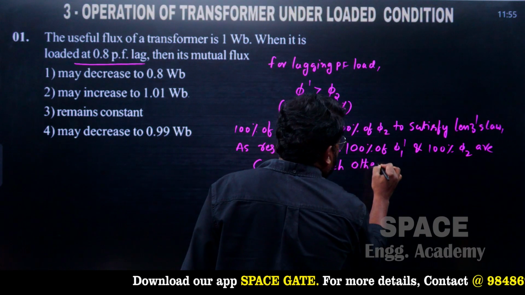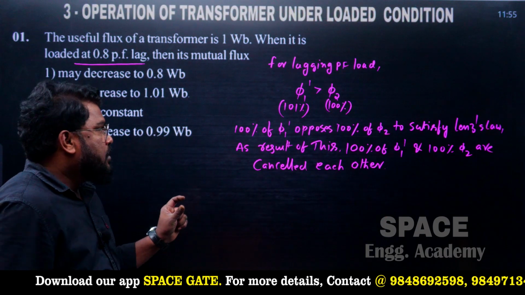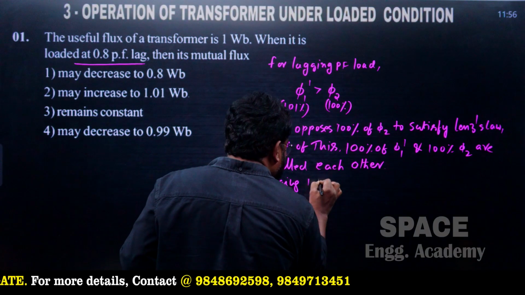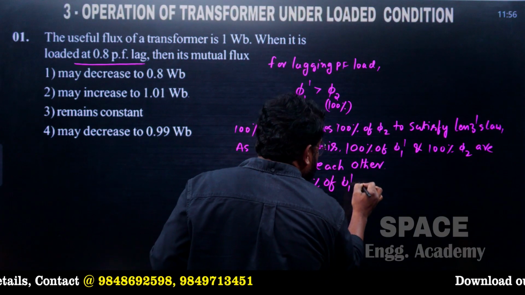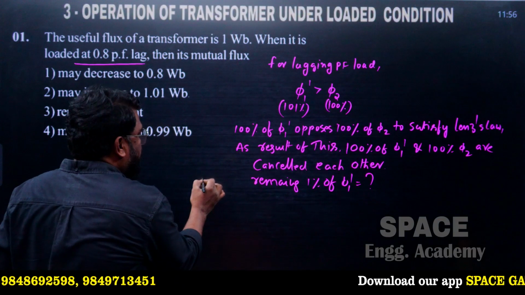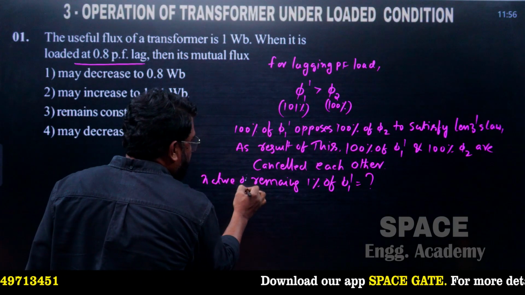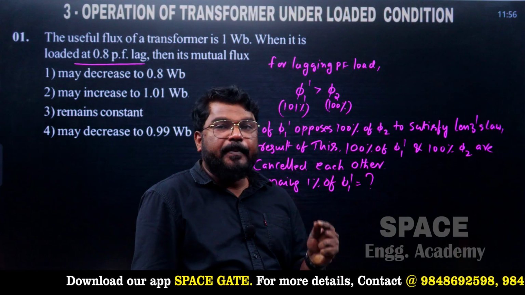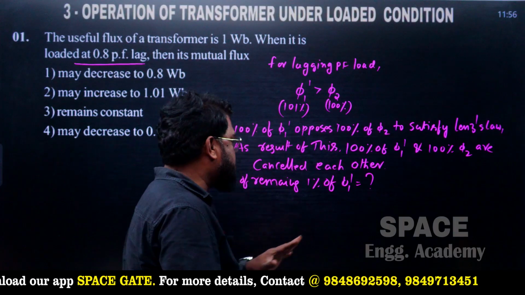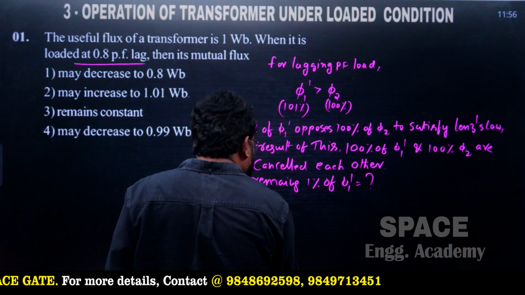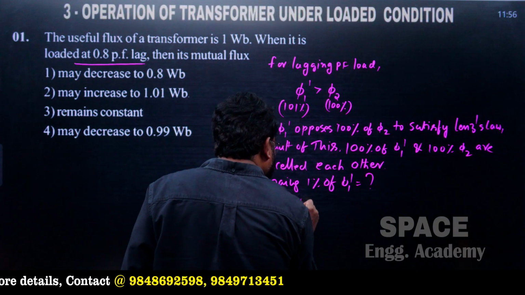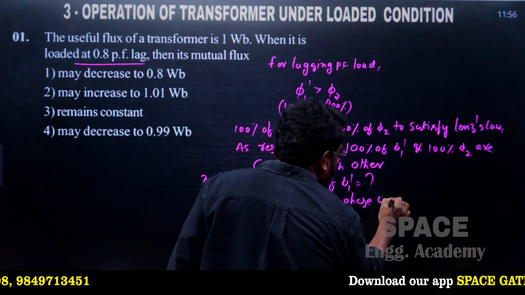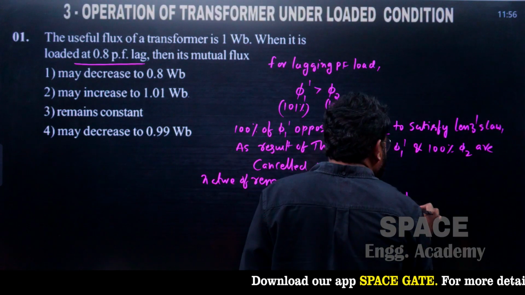So the remaining 1% of the flux is present. What is the nature of the remaining 1% of pi 1 dash? It is always in phase with the existing primary flux, and therefore this 1% of pi 1 dash is in phase with the primary flux pi 1.